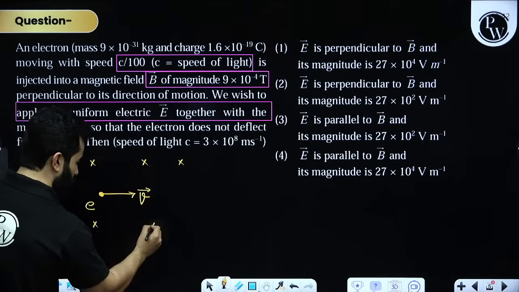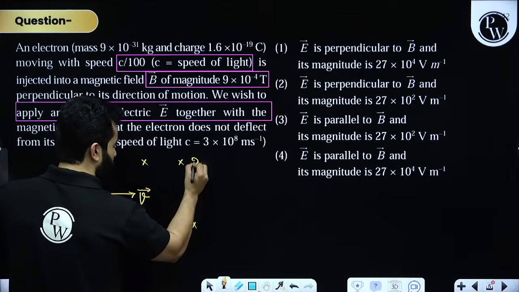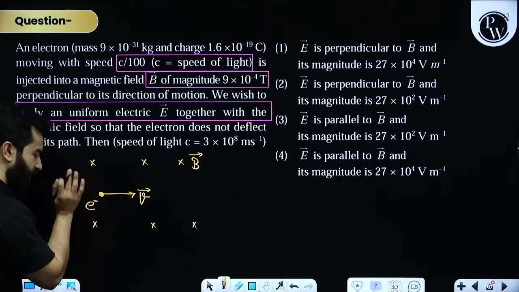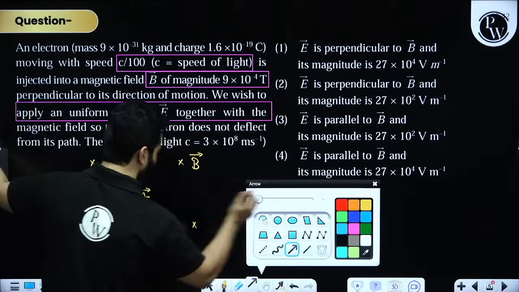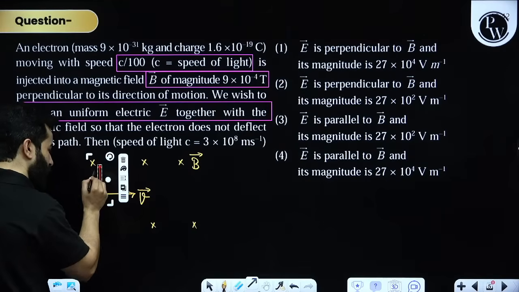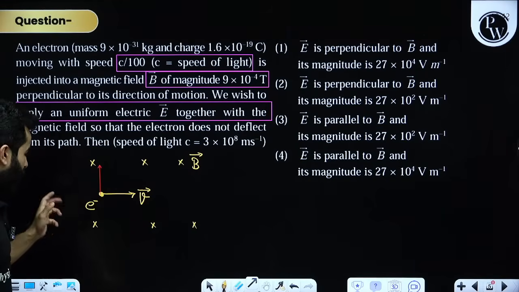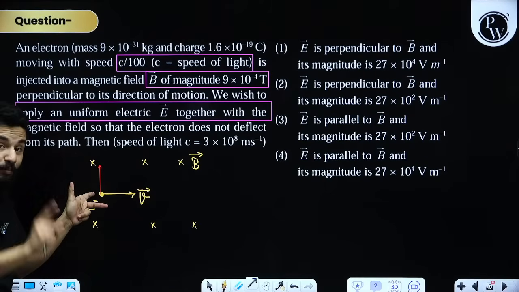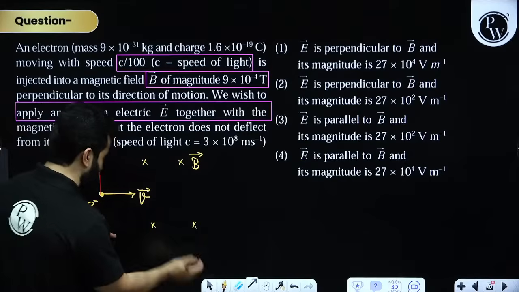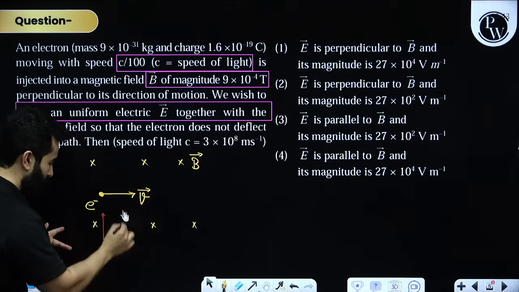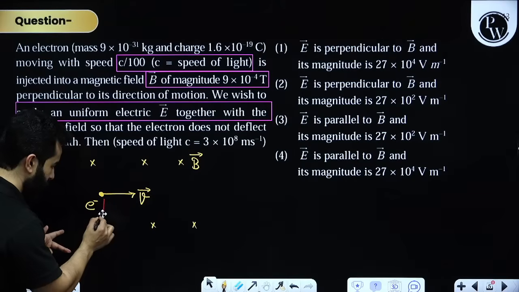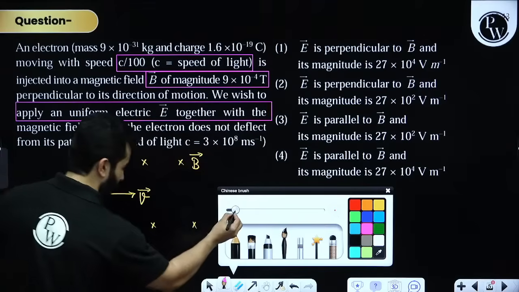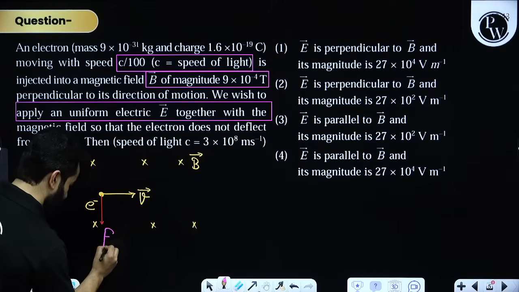We all know, my dear friends, if this was a positive charge, the magnetic force would have acted in the upward direction. See, magnetic field inside, current in this direction, magnetic force upwards. But it is not a positive charge, it is a negative charge. That means simply the magnetic force will act in the downward direction. So this is going to be your magnetic force, Fm.